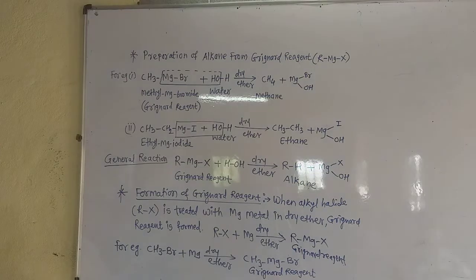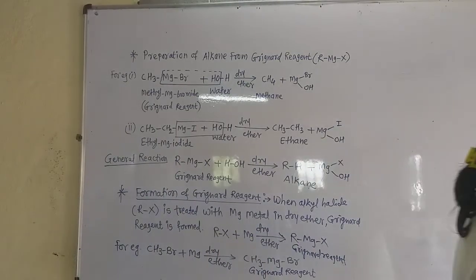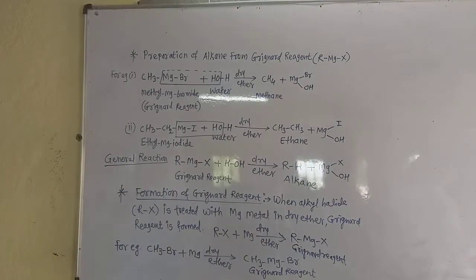But in this method of Grignard reagent, what is there? In the fourth chapter you already saw the Grignard reagent. Now see, what is the formula of Grignard reagent?